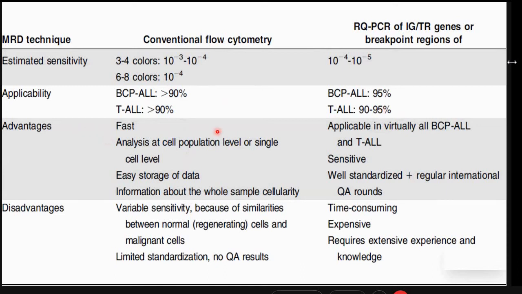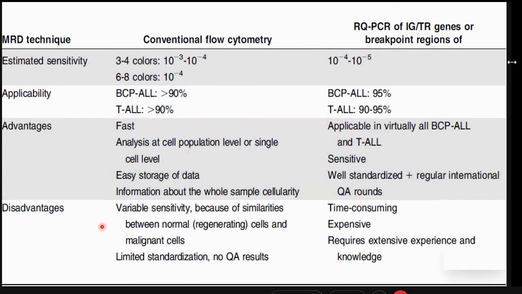The advantage, however, why flow cytometry in our country has taken off is that it's very fast, easily available, data is easy to store and disseminate, and most of our hematopathologists are very comfortable doing multi-parameter flow cytometry, as opposed to a technique which requires a high amount of standardization, many quality assurance rounds, and equipment which most of our hematopathologists are not comfortable using.